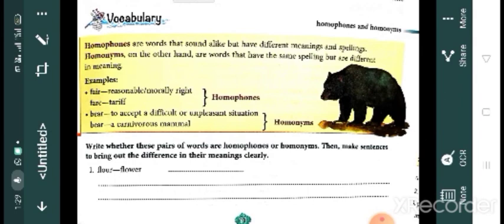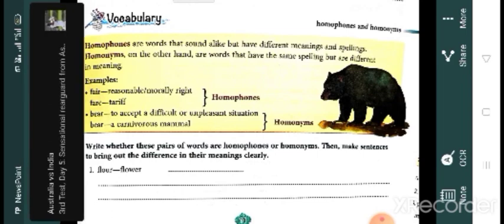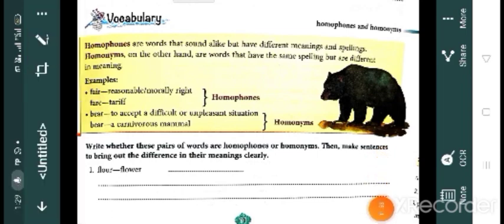If you have any doubt regarding adverb clauses or these homophones or homonyms, please call me, children. And in the coming days I will put all the answers in your class WhatsApp group. If you have any doubt, you just call me. I think today this is enough for you. Again I am telling, if you have any doubt, please call me. Okay, thank you.